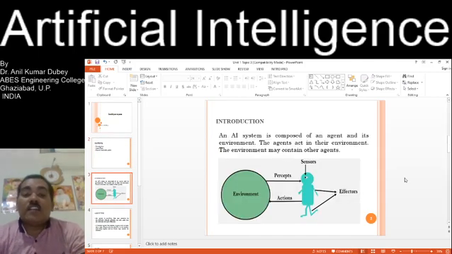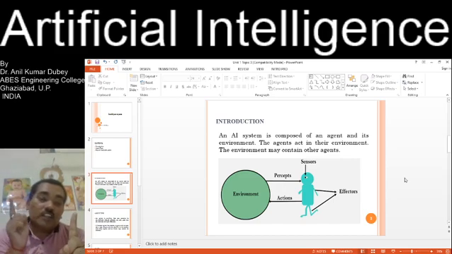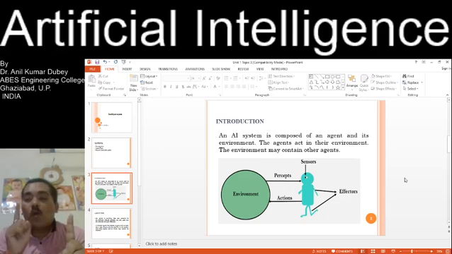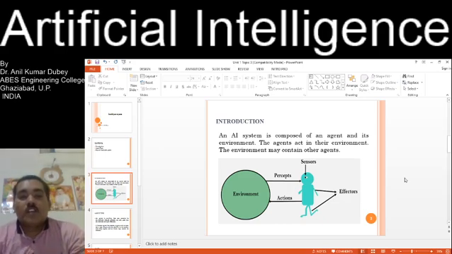Introduction. An artificial intelligence system is composed of an agent and its environment. Two systems are there: the first one is the agent, the second one is the environment. Agents interact with the environment, and whatever performance the agents have shown is within the environment. The agent does not perform anything beyond the environment. So the agent acts in its environment, meaning whatever actions they perform are within the environment.